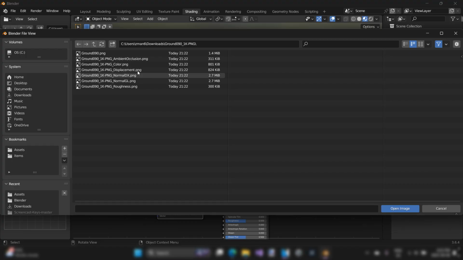We can talk about a lot of these files later on. Let's keep things simple. The only file you need is the one that has your material name and ends with .color. So we have a displacement, a normal, a roughness map, ambient occlusion. We'll talk about those later. Let's just open the one that ends with color.